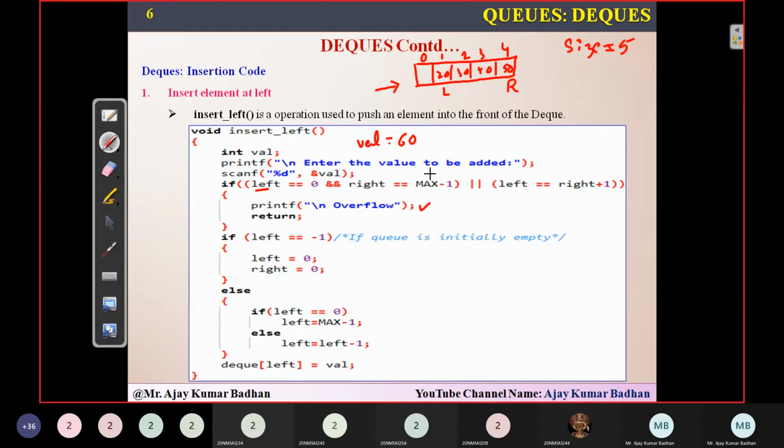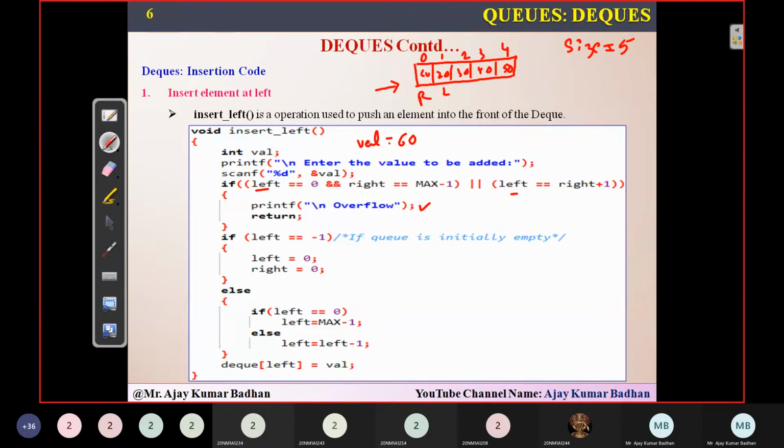Since we are using a circular queue, as I told you, whenever you want to insert an element here, same like a circular queue, right will be pointing to 0. Right will be coming to this location and we insert 60 here. After inserting 60 here, do we have any space available? No. Assume that right is pointing at this particular location.